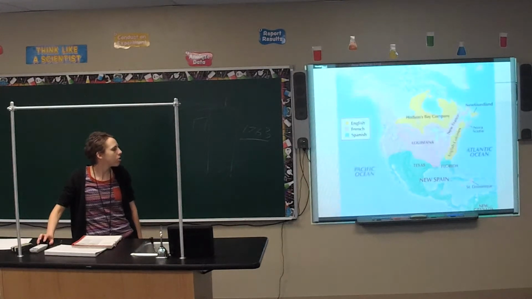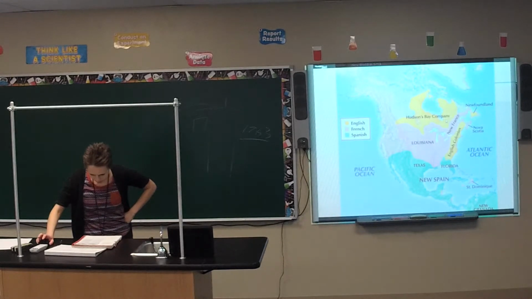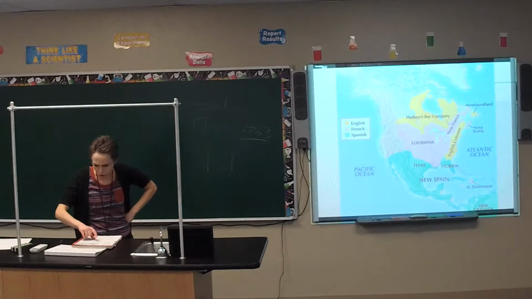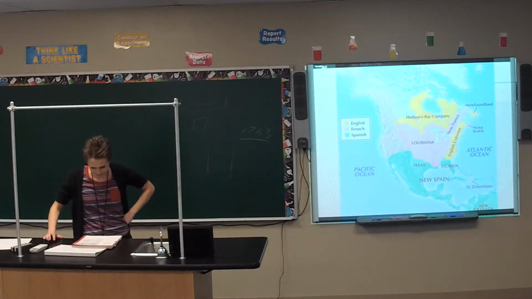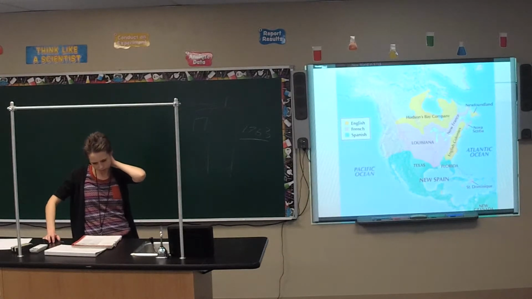Alright, let's look at number 2. Read the next one and then I'll answer it. New Orleans and the French territory west of the Mississippi were granted to Spain. Spain took over, having entered the war as an ally of France.